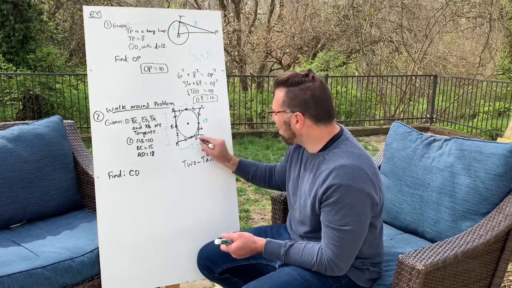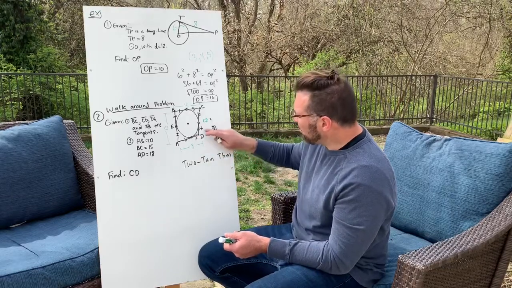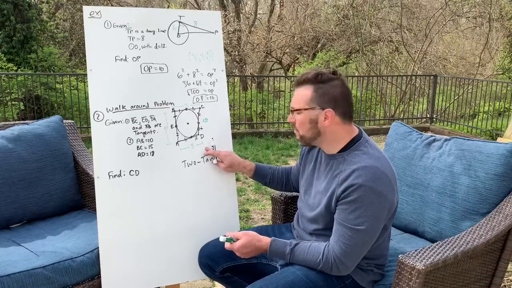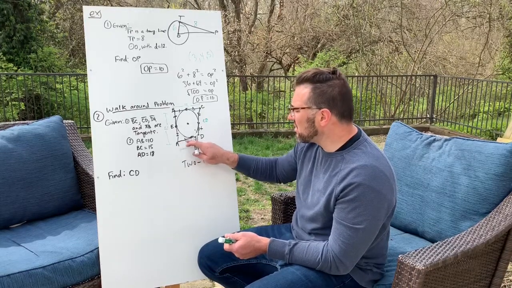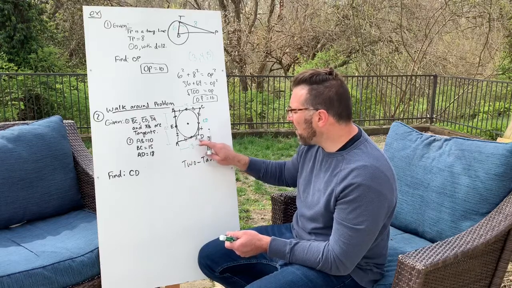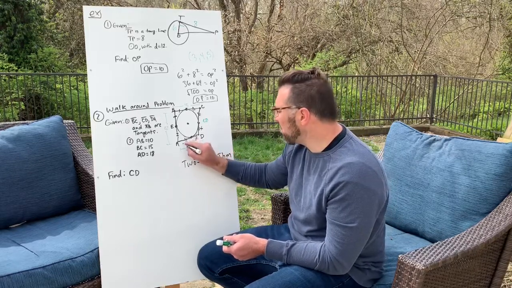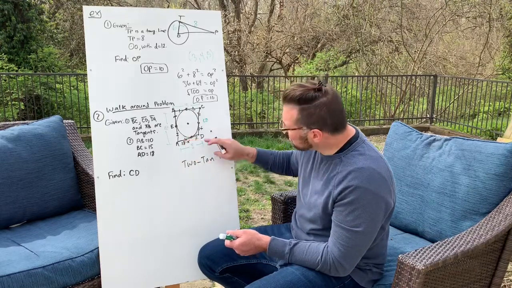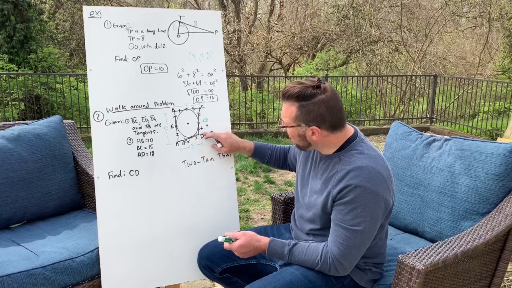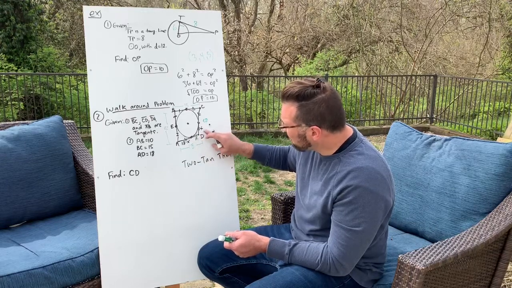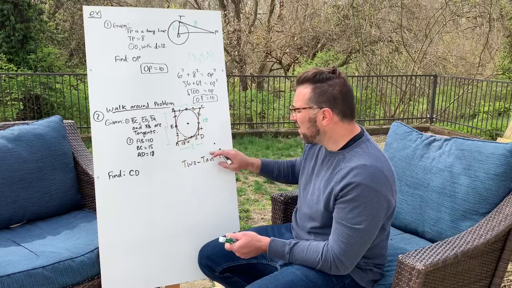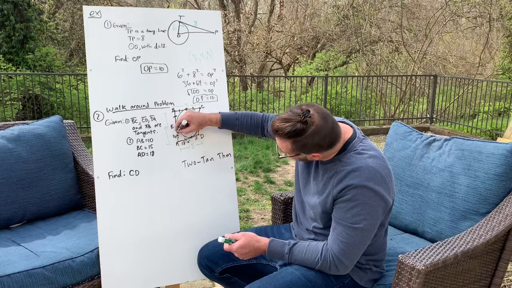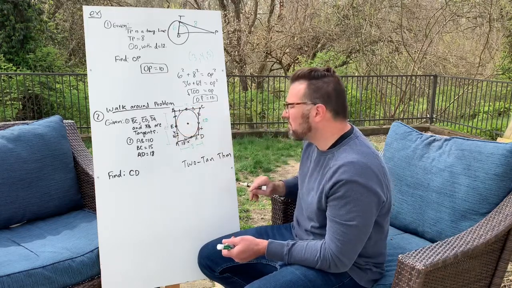All right? And we're talking about these two segments. So if that's X, then that's X. Now there's a relationship going on. If the total here is 18, and this is X, then this tangent segment is going to be the total minus X, right? So this little piece is 18 minus X. So you start somewhere, you say what it's congruent to, call it the same thing, and then you work your way around, you walk around. If that's X, that's 18 minus X. And if that's 18 minus X, then this is 18 minus X as well, because they're congruent.